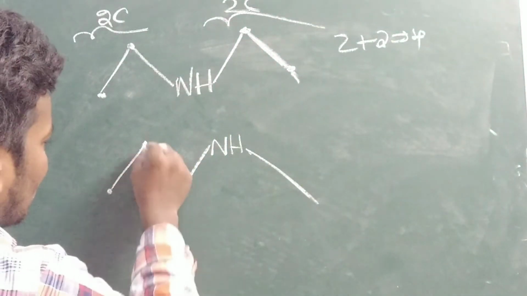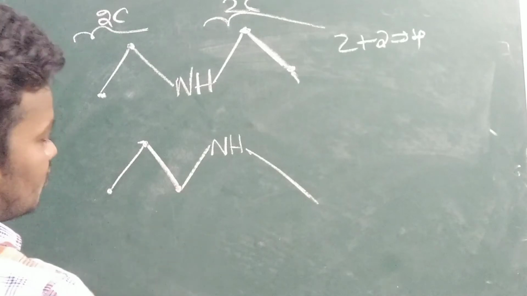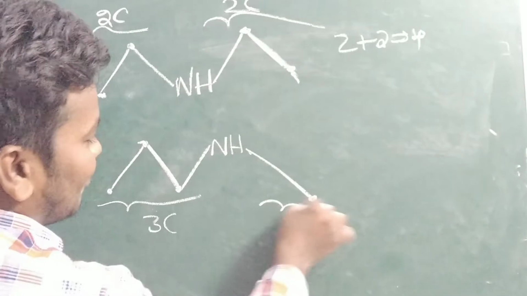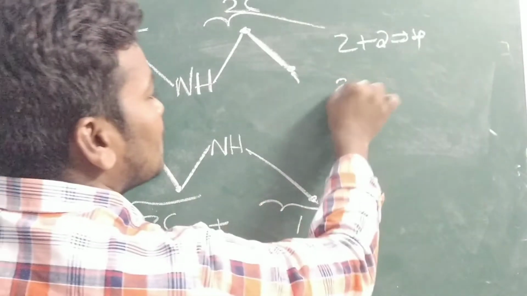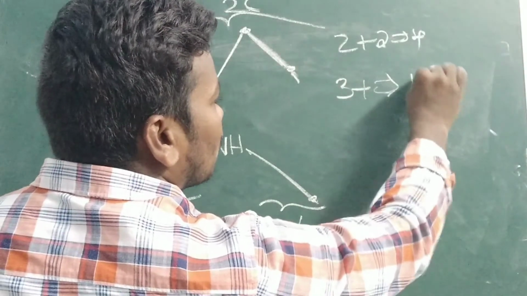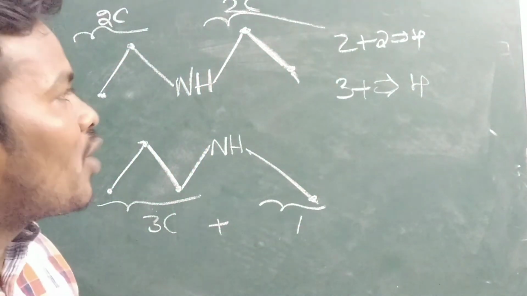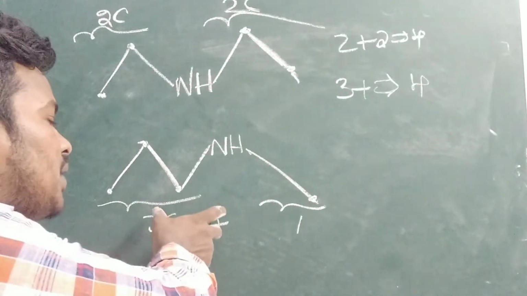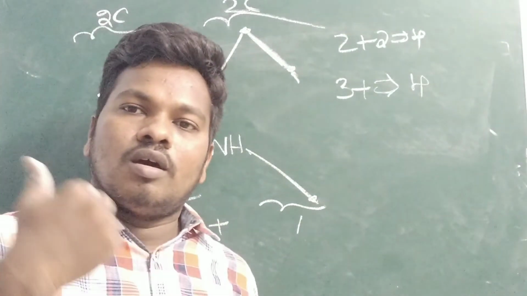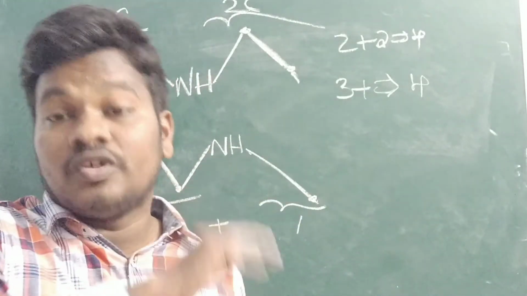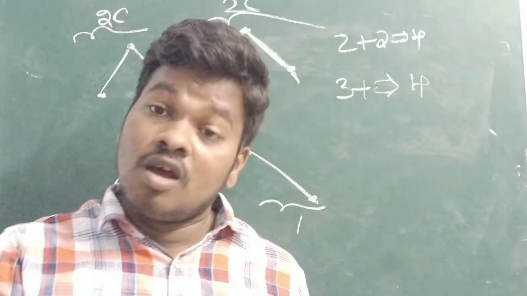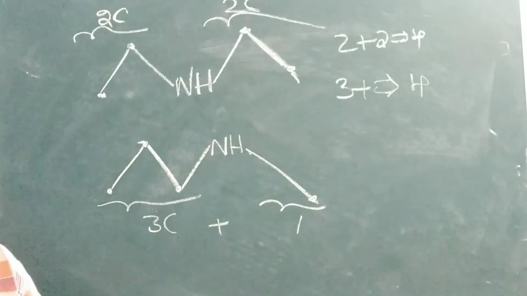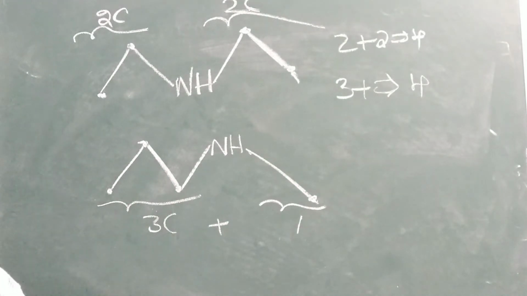Here you can see 1 2 3. So left side how many carbons? 3 carbons. Right side how many? 1 carbon. So 3 plus 1 is 4. How can you write? 2 plus 2 or 3 plus 1. That means the number of atoms attached on either side of the functional group is different. That's simple. But the total number of atoms or groups should be similar. So this is what we call metamers.